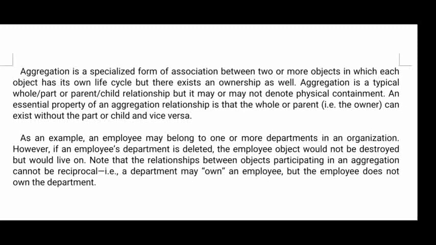In a simple aggregation, one object can take the properties of another object, but it cannot create or destroy the other objects. And the next one is composite aggregation. In a composite aggregation, one object can take the properties of another object, and at the same time it can create and destroy the other objects also. So this is the second unit.